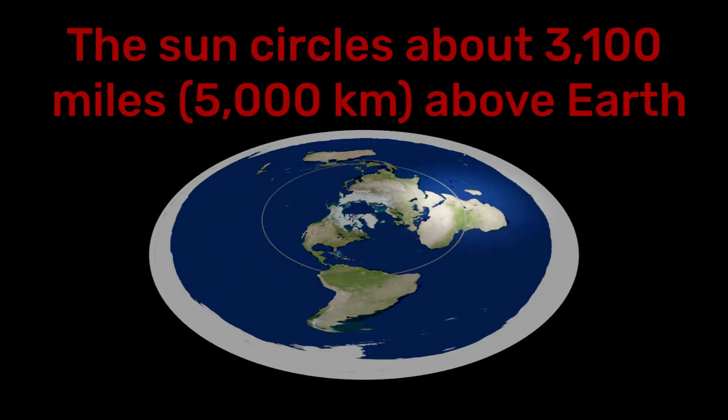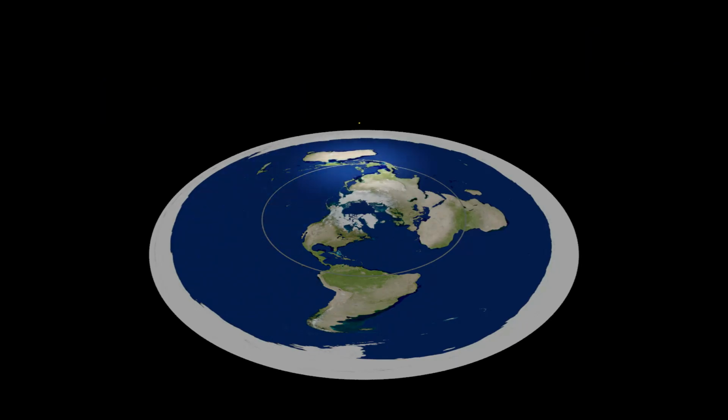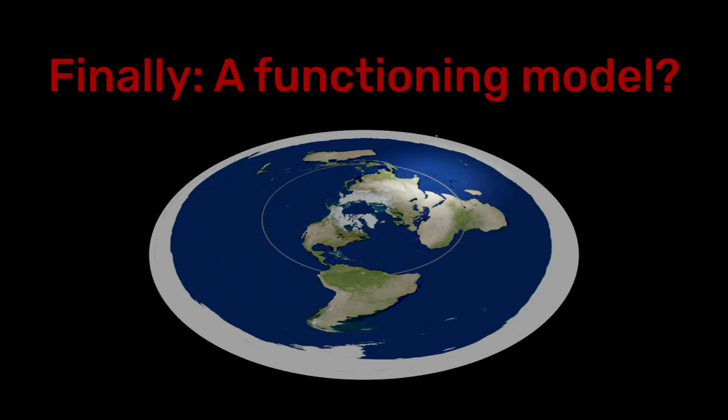Proponents of the flat Earth model have calculated that the sun must then be about 3,100 miles above the Earth, this is 5,000 kilometers. This is correct if you measure the height from the 45th parallel with the assumption of a flat Earth. This procedure was also described by the well-known proponent of the flat Earth theory, Samuel Rowbotham, in his work Zetetic Astronomy. Maybe I'll explain this in more detail in another video. Now we have a functioning model of the flat Earth, with the sun's path above the Earth.